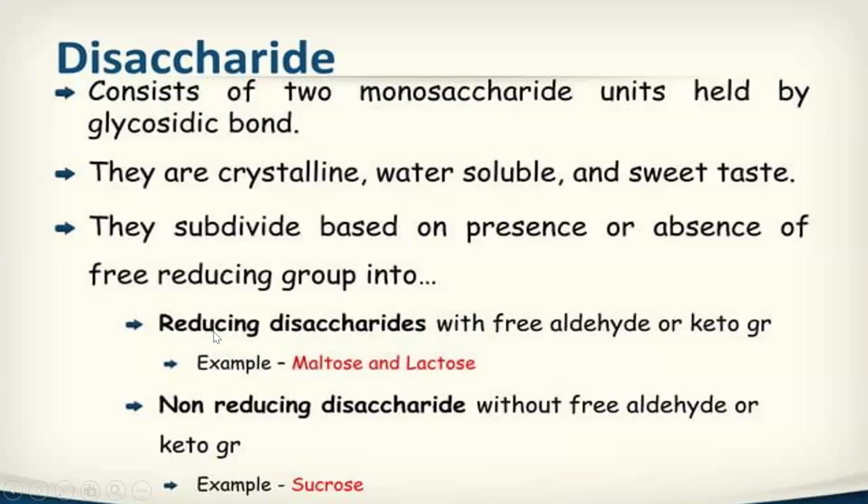So what are reducing disaccharides? Reducing disaccharides have a free aldehyde or ketone group. Examples of reducing disaccharides are maltose and lactose, the sugars present in malt and in milk. What are non-reducing disaccharides? They do not have any free aldehyde or ketone group. An example of a non-reducing disaccharide is sucrose, the common sugar we use in our daily routine.